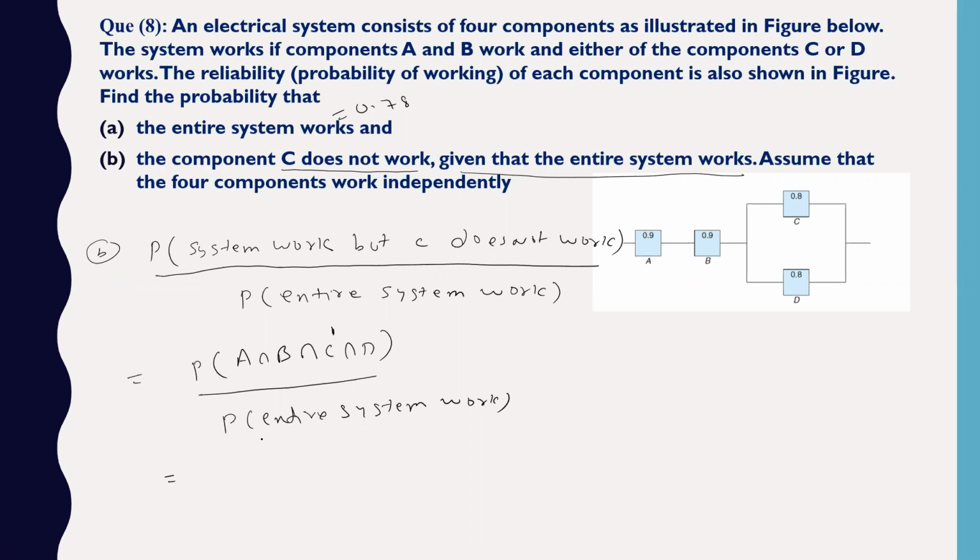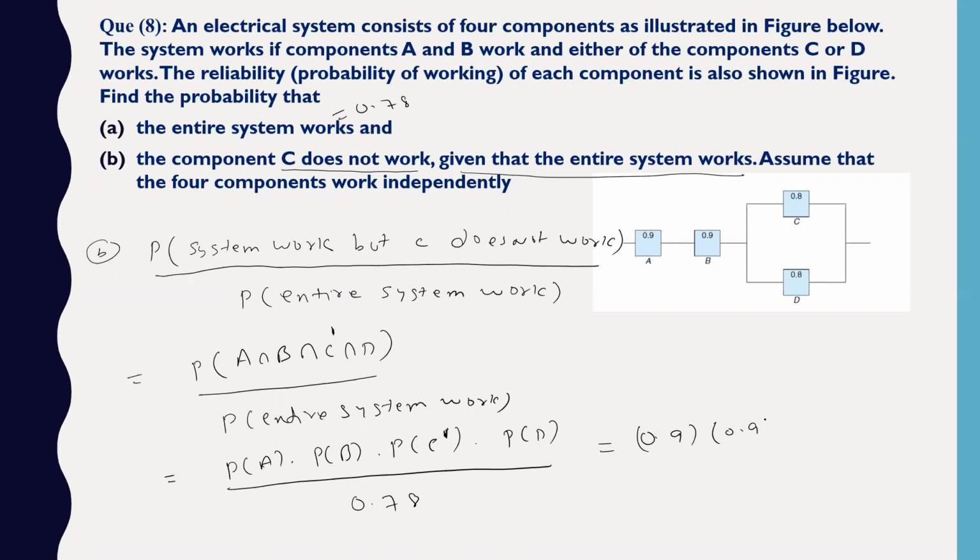All the events are independent in nature, so this will be probability of A into probability of B into probability of C complement into probability of D, whole divided by 0.78. C complement means you have to write 1 minus probability of C. So this will be 0.9 into 0.9 into 1 minus 0.8 which is 0.2, and then 0.8, whole divided by 0.78.